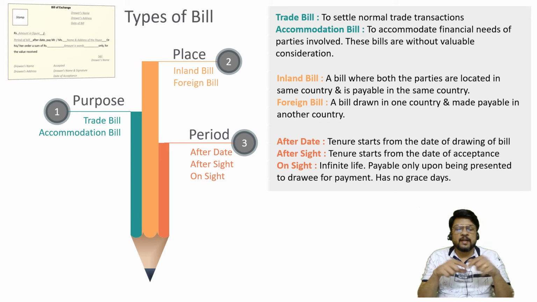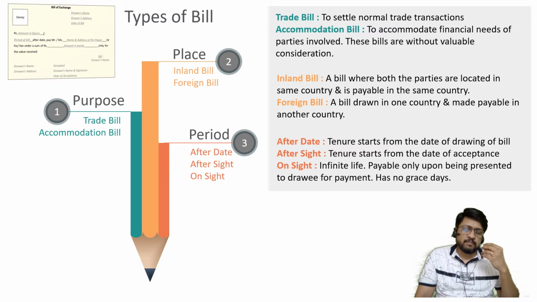When you are looking at your currency note, you will find, in small font size, one sentence in Hindi and one in English. The sentence is written: I promise to pay the bearer. मैं धारक को इतना रुपया अदा करने का वचन देता हूँ. 100 रुपया, 500 रुपया, 2000 रुपया, जो अमाउंट का आपका नोट रहेगा उसके हिसाब से उसका हिंदी सेंटेंस रहेगा. And in English it is written, I promise to pay the bearer a sum of rupees 10, 50, 100 and maybe 500 or maybe 2000 as the case may be.